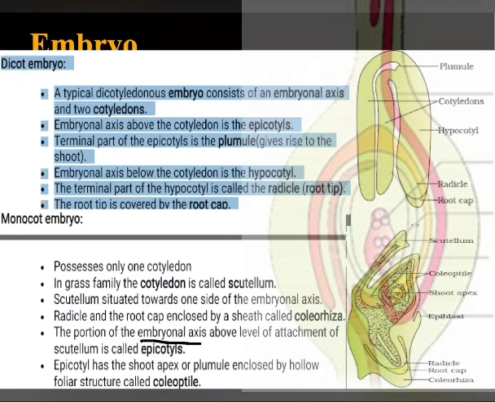The portion of the embryonal axis above the level of attachment of scutellum is called epicotyl, and the epicotyl has a shoot apex or plumule which is enclosed by a structure. This is called coleoptile. So this plumule gives rise to the shoot system, and it is enclosed in a sheath called coleoptile.